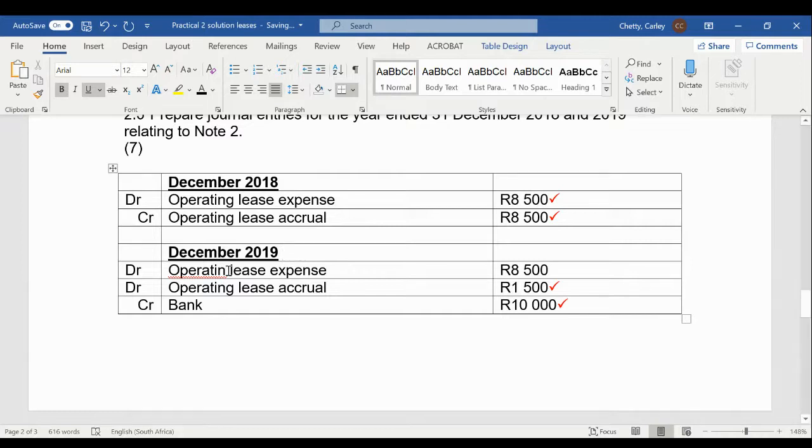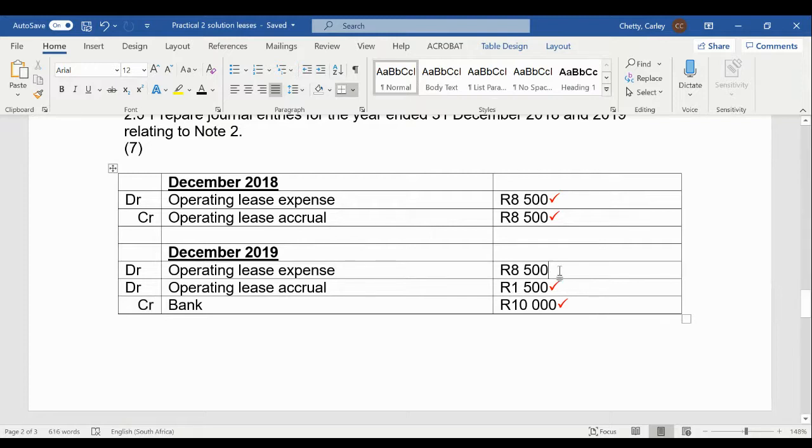So when we now need to record the journal entry when the rent is actually being paid, we're going to go debit operating lease expense. And now this amount is actually coming out of our bank account. We're going to go credit bank 10,000 Rand. In reality, the lessee is paying the lessor 10,000 Rand per year.